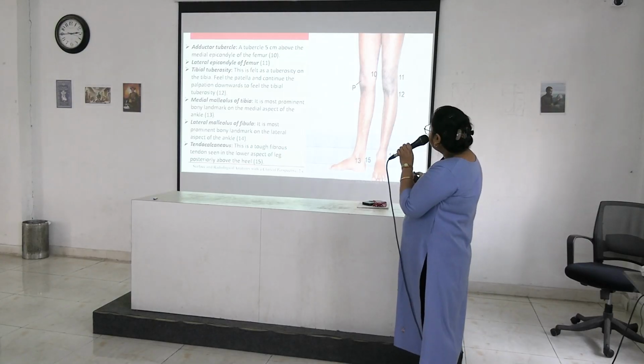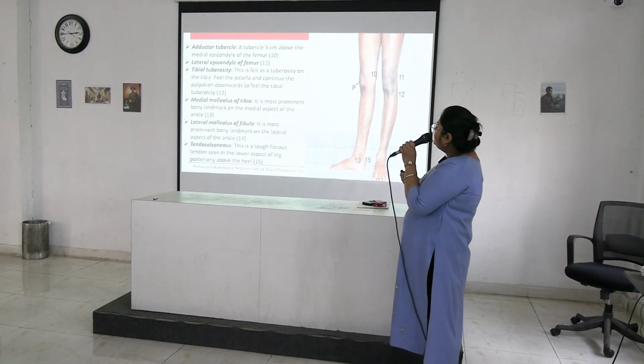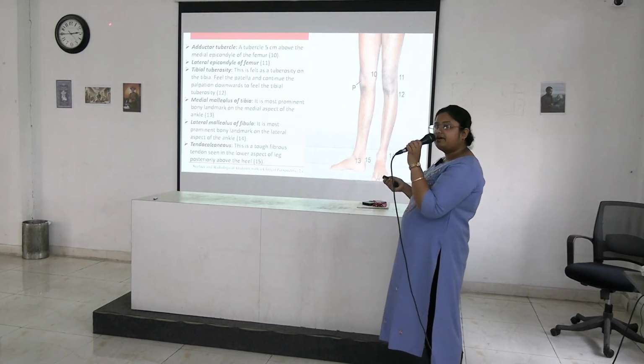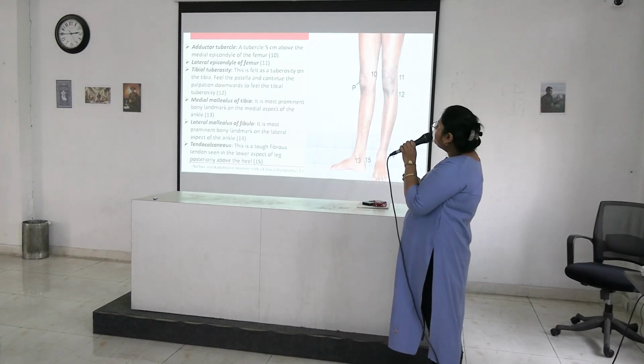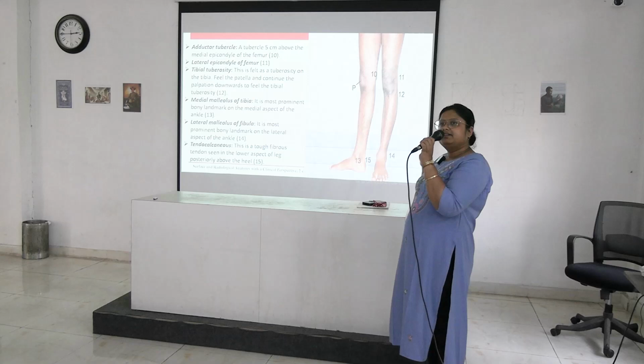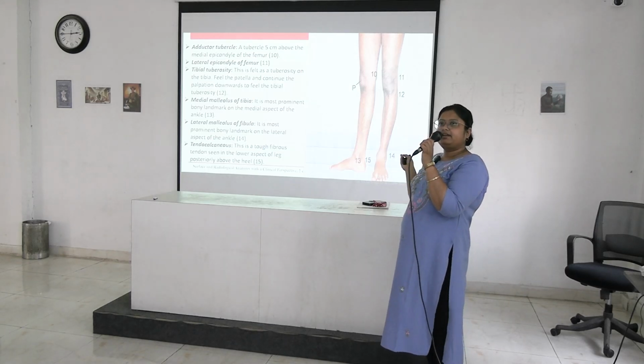Next is adductor tubercle. Here is the adductor tubercle, point 10. A tubercle 5 centimeter above the medial epicondyle of the femur. This is very important. Every alternate person is given adductor tubercle.